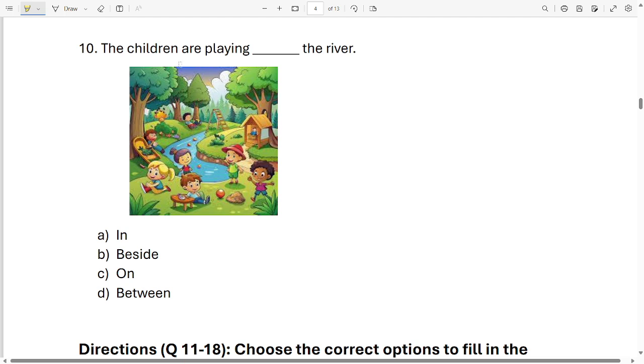The children are playing dash the river. Which word will come over here? In, beside, on, between. Which option is correct? It is option B. The children are playing beside the river. Okay.